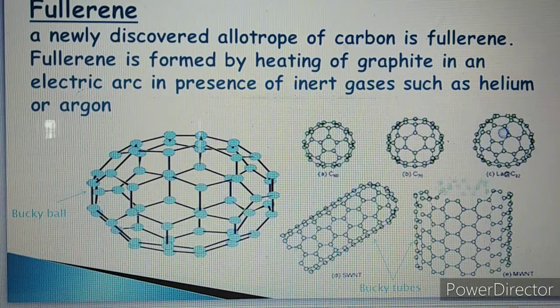If we connect pentagons and hexagons to each other, we get the buckyball structure, or simply a football-like structure for fullerene. So this is the example for polymorphs. Carbon is the single substance and it exists in three different forms: fullerene, diamond and graphite.